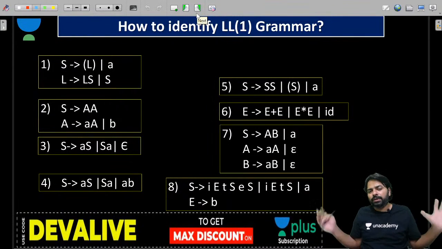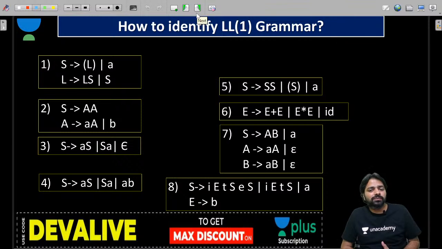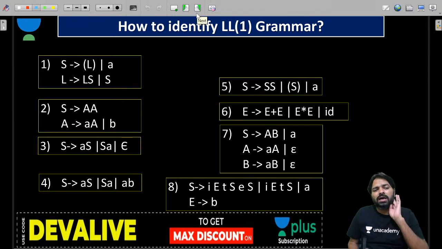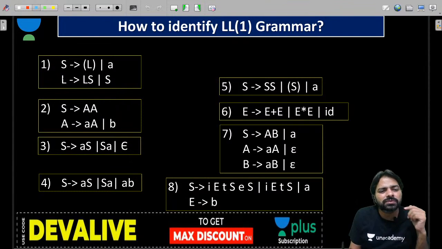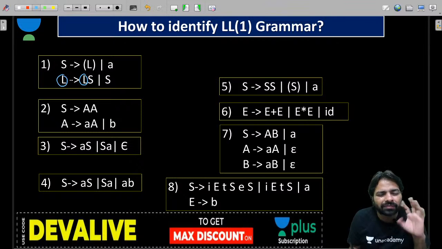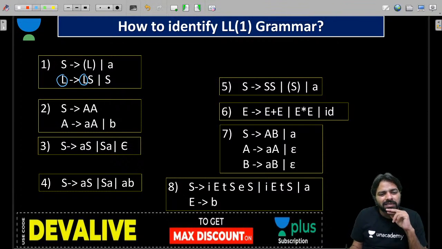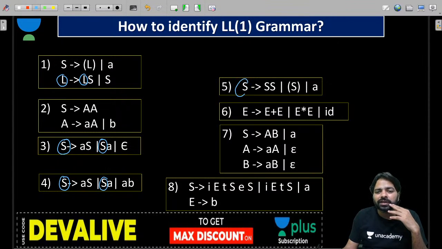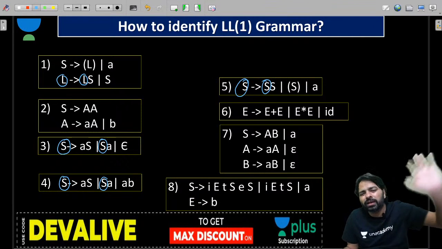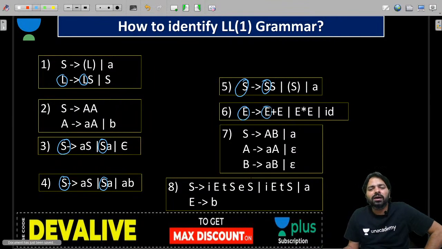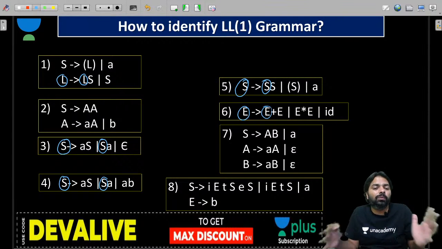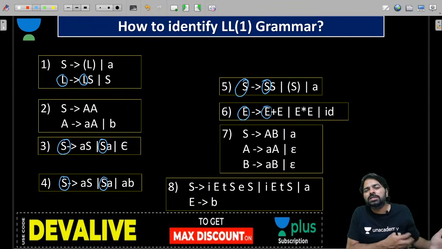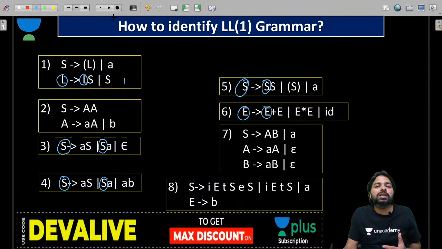So now we have so many examples. Now let's look at how the theory works. Of course, the table we can't design, and the shortcut we can do always. What is the problem with the theory? Sometimes when you identify like this, left recursion is visible, and anywhere else, yes, left recursion is visible. Of course, when left recursion is there, don't worry about ambiguity. All of them you can directly say not LL1. Look at that, without using the shortcut, I am able to say not LL1. That is easy.